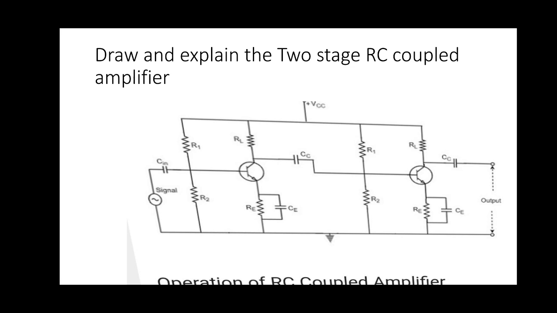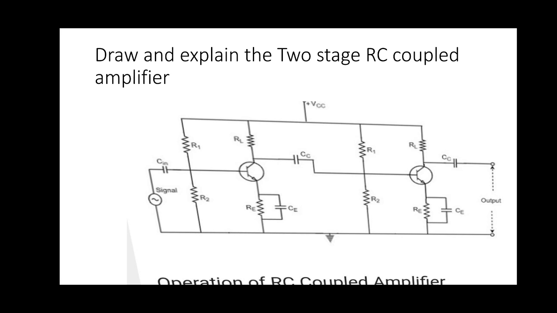So the working is, whenever an input signal is applied at the base through the Cin coupling capacitor, which allows the input signal, the variation in the input signal produces a variation in the collector signal, which is the amplified signal we get.